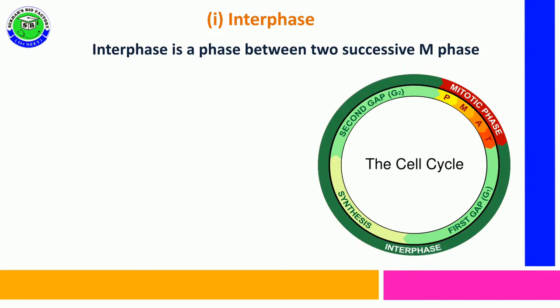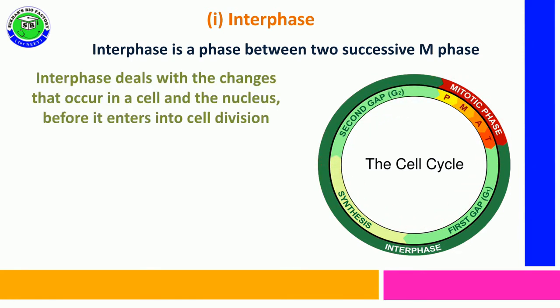Interphase is defined as a period or phase in between two successive M phases. In this interphase, various changes can be seen inside the cell, especially in both cytoplasm and nucleus, before it enters into cell division.